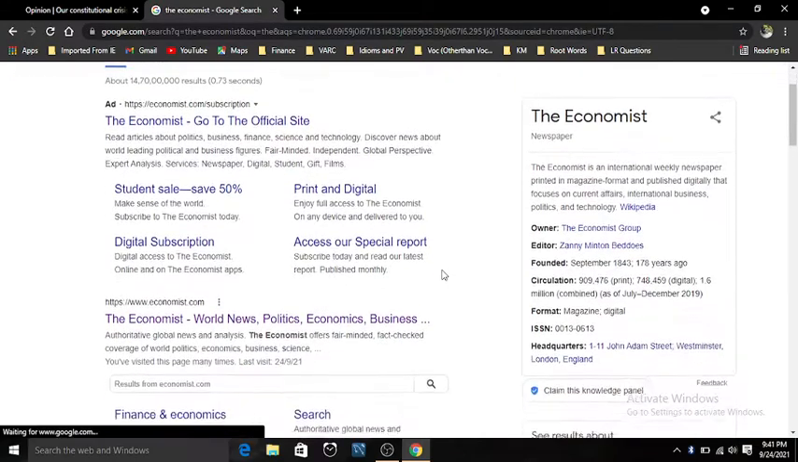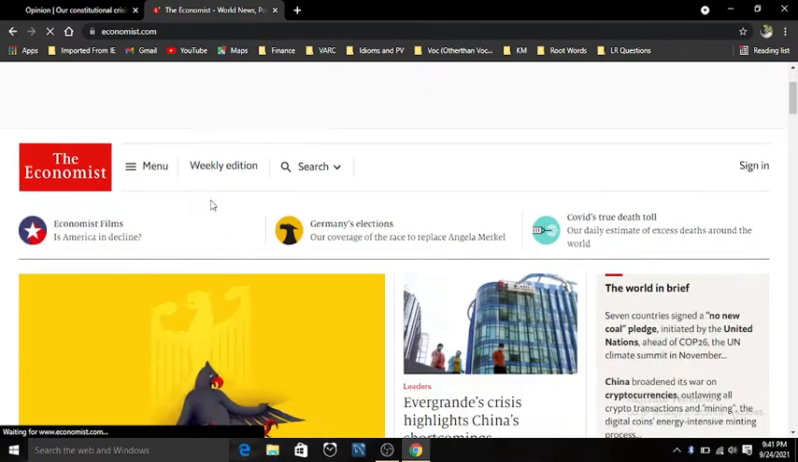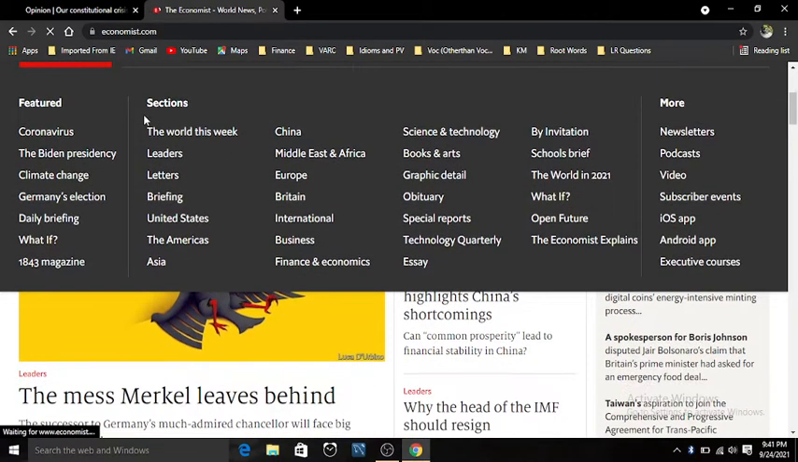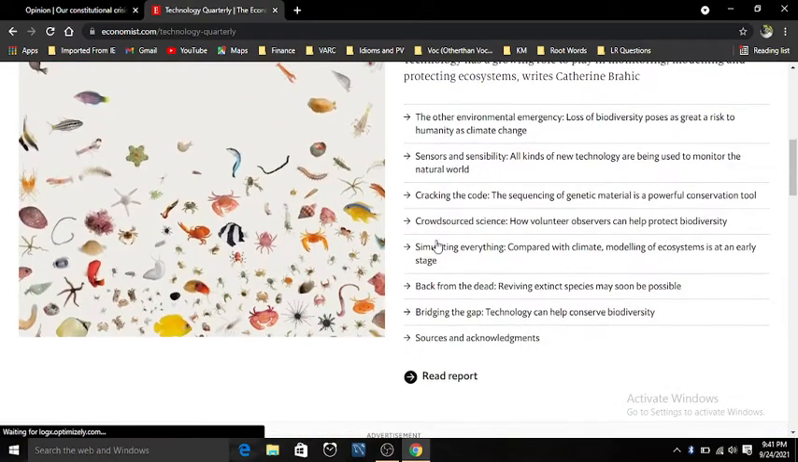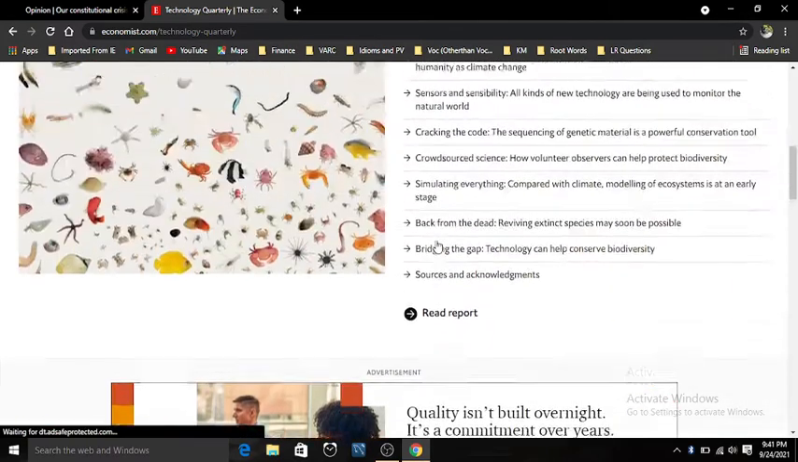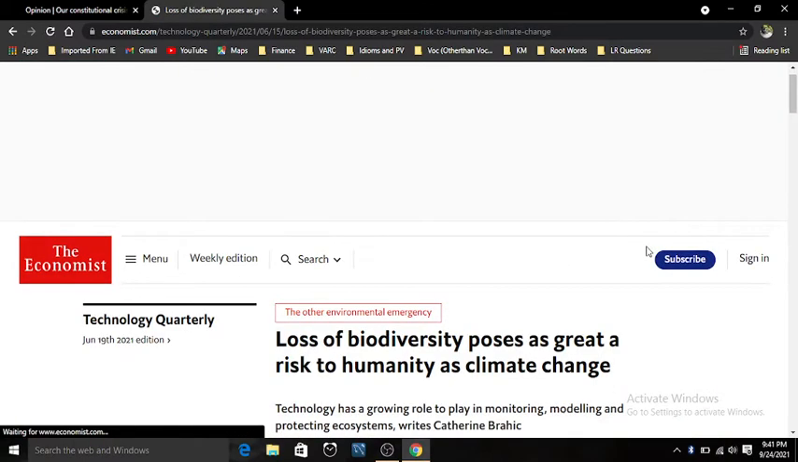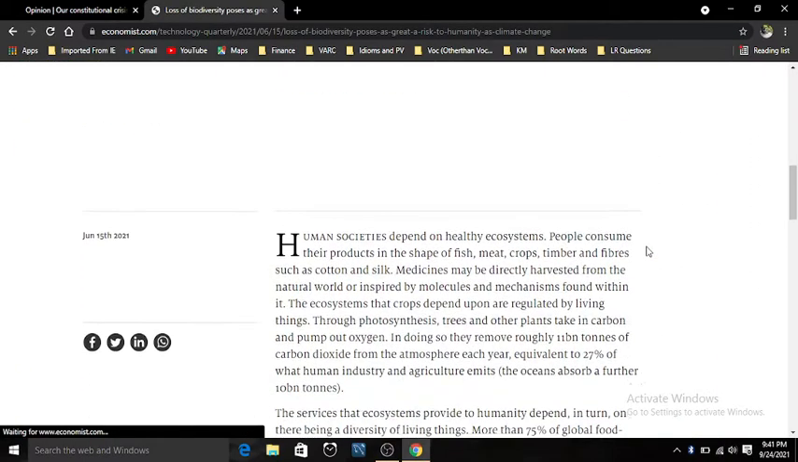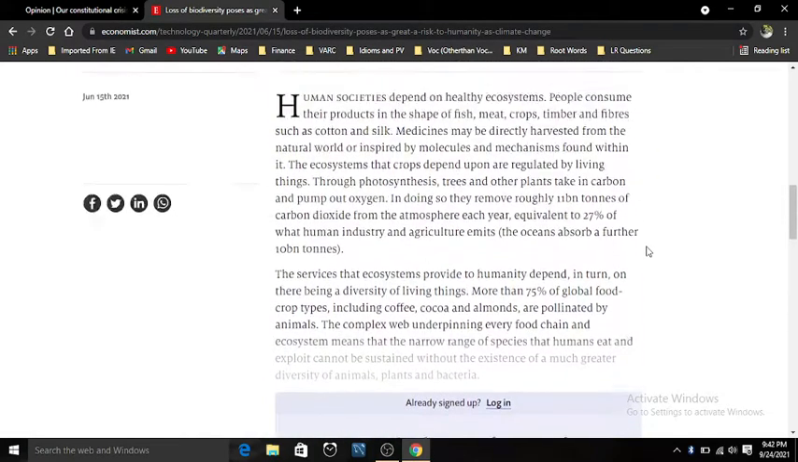So here are the results. Now I want to read an article from the technology section, and I want to read this one. Let's see. As I scroll down, you can see this subscription pop-up is not letting me read this article.